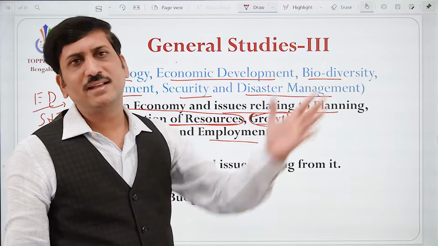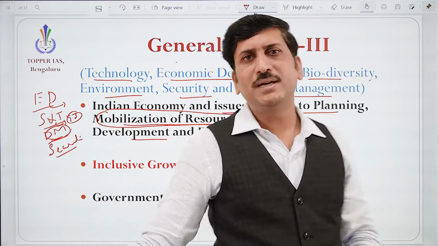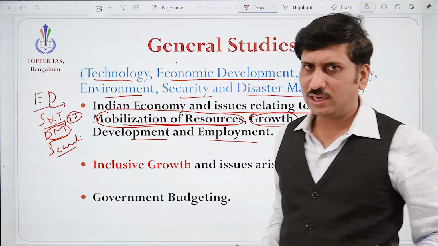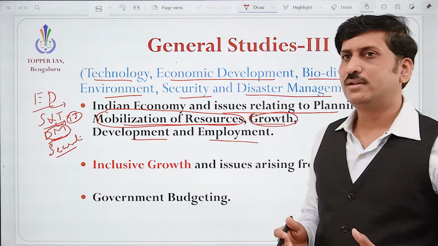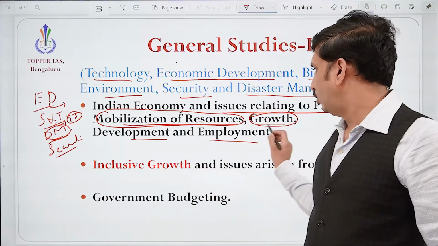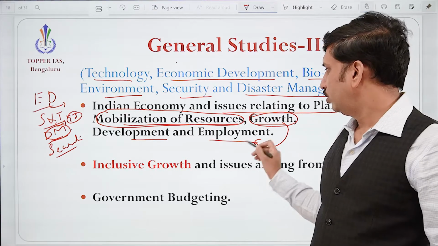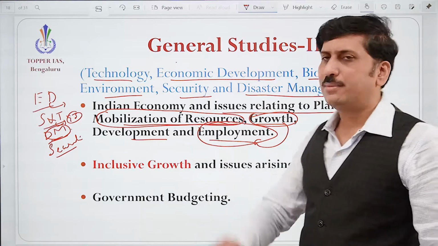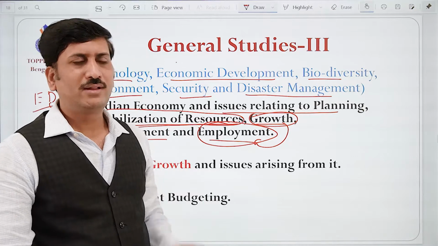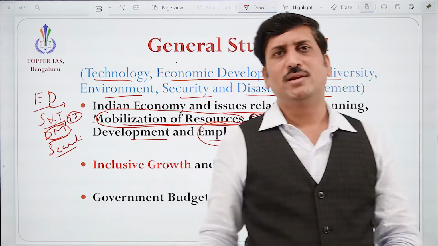The production has increased 50%, yes, that is growth, but whether growth is converting into development, we need to check the quality parameters, like how the education level and health have increased. And obviously growth without employment is of no use. Growth accompanied by employment is a crucial factor for any country. Where the unemployment rate is very low or the employment rate is very high, that country can prosper very well. That is very essential.